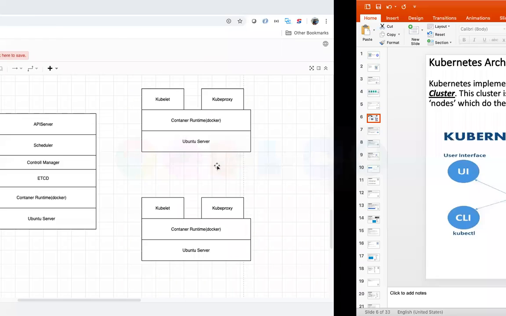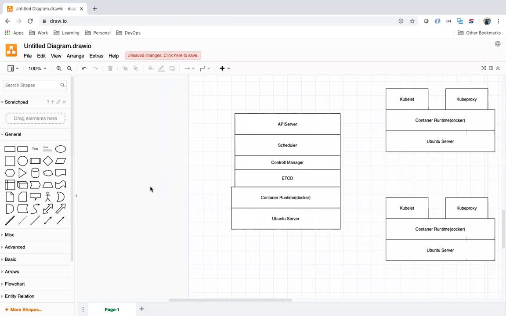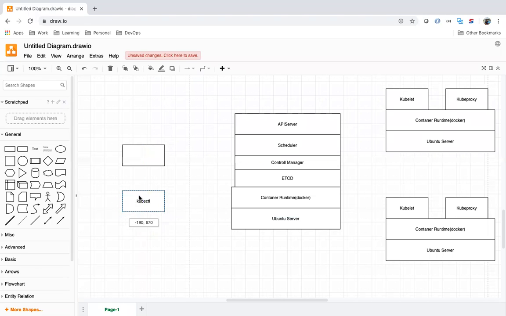So what is the role of the API server in the master? What is the role of the scheduler? What is the role of the controller manager? What is the role of etcd? What will it do in the master? And what is the role of kubelet and kube-proxy in the worker machines? And how can we communicate with the cluster? Right? We have one command line software called kubectl, or you can communicate using a web application like a UI, GUI, graphical user interface.